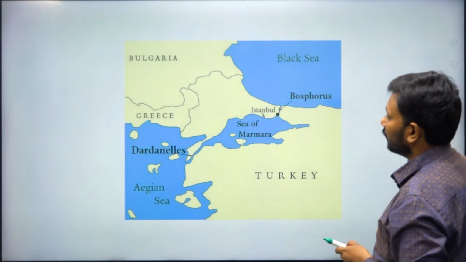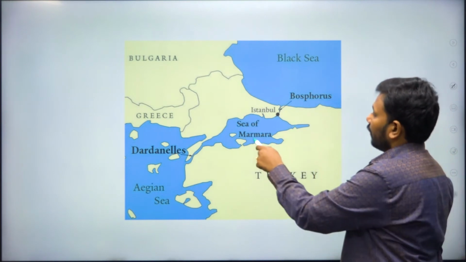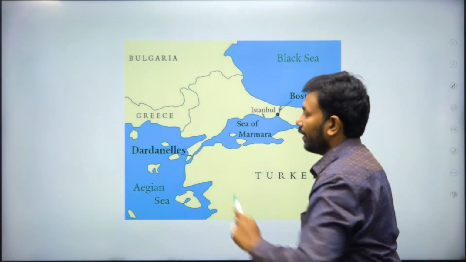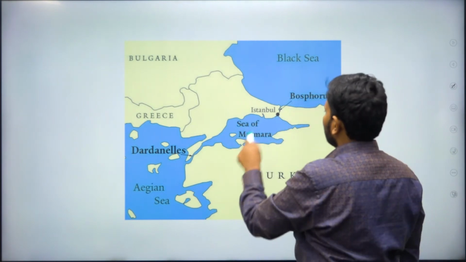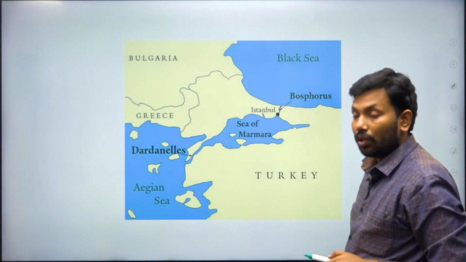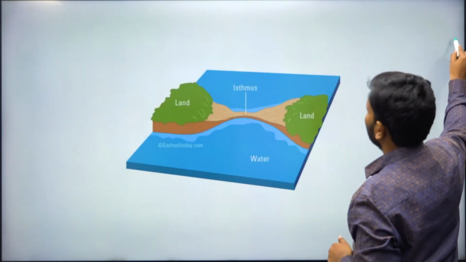We have the Bosphorus and Dardanelles that connect the Black Sea with the Sea of Marmara, to the Aegean Sea, and then to the Mediterranean Sea. We can mention this, that it can change the story of world politics. You can mention that also.